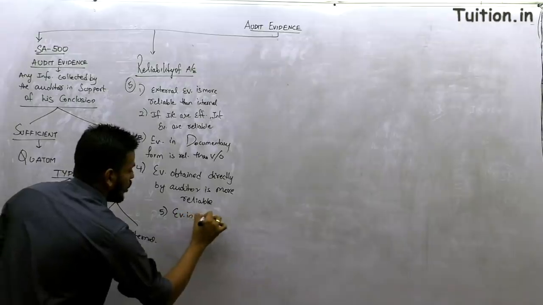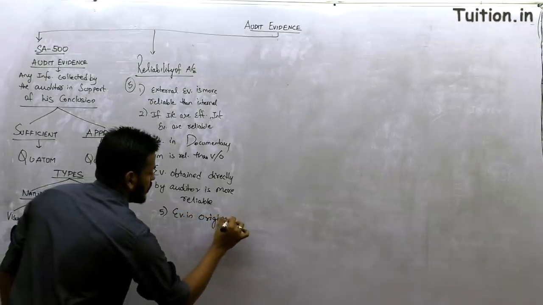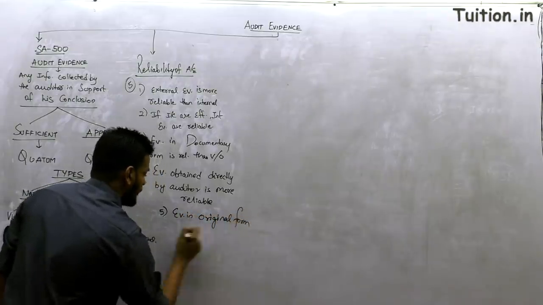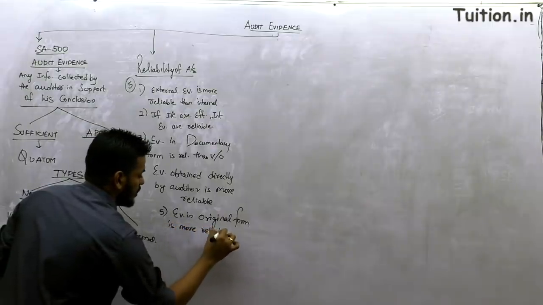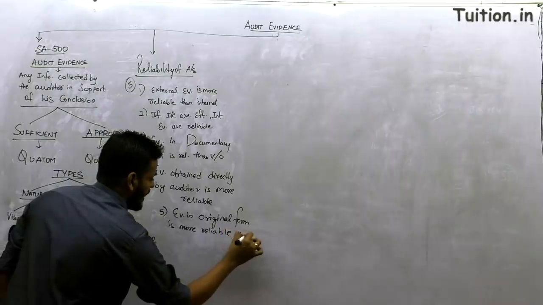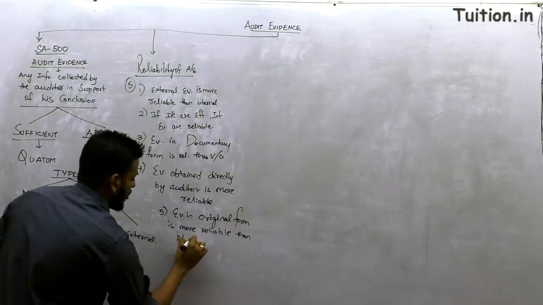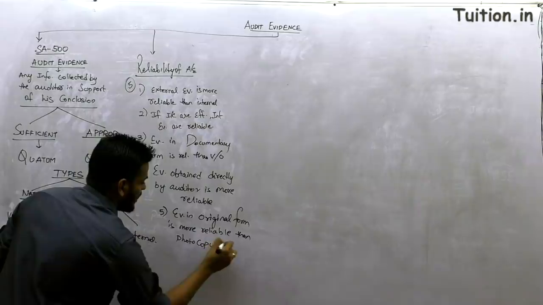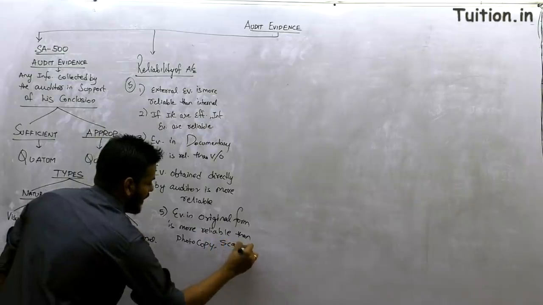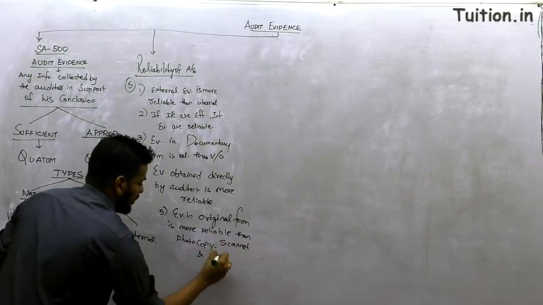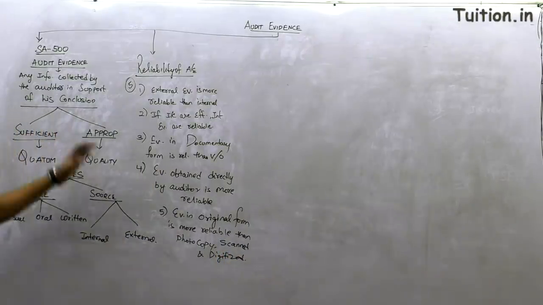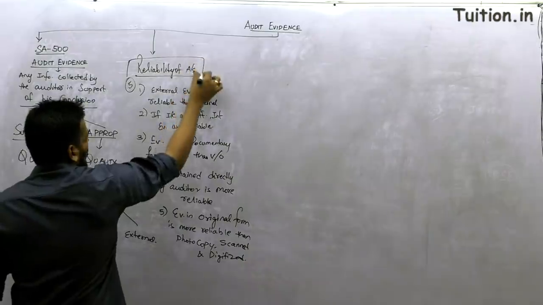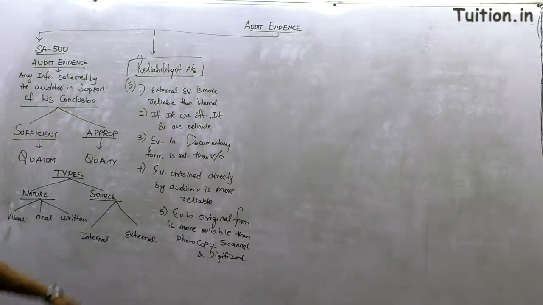Evidence in original form is more reliable than photocopy, scanned or digitized documents. So if you have standard number 500 in front of you, you go to the reliability paragraph, you will be finding all these 5 points there, right?